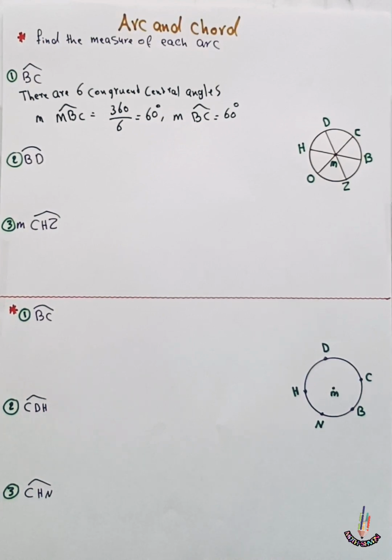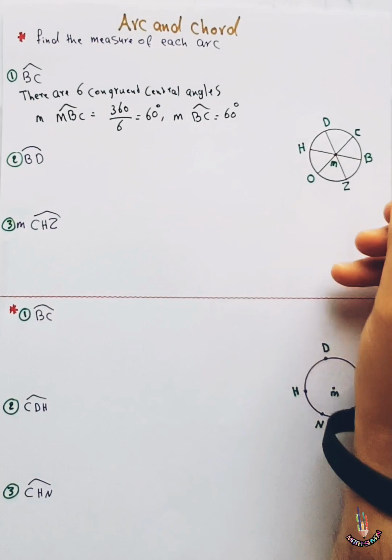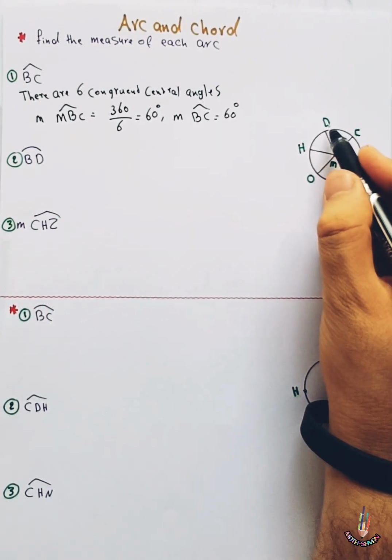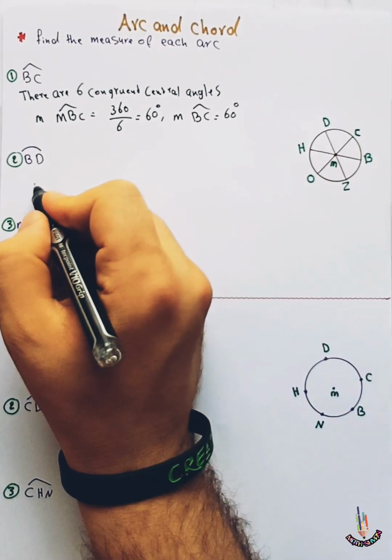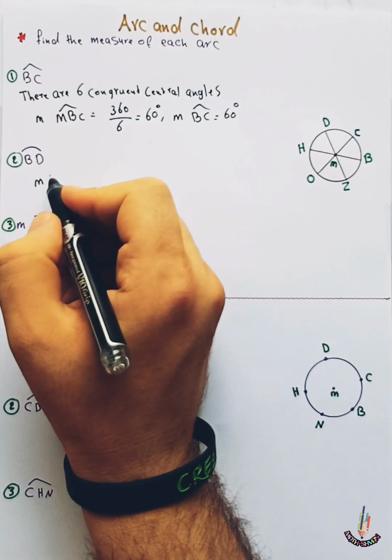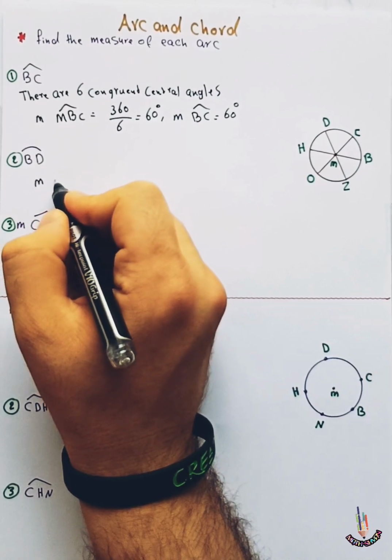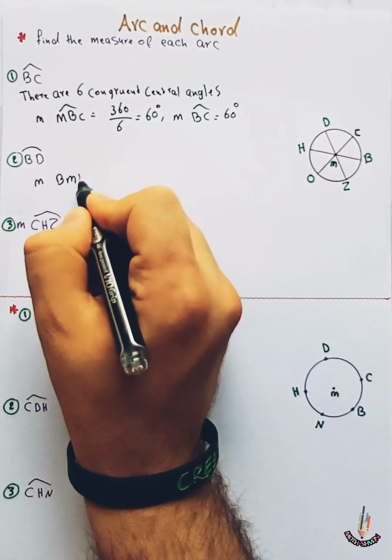Number 2, you have to find the measure of BD. This is BD. So the measure of BD, we can write the measure of BMD.